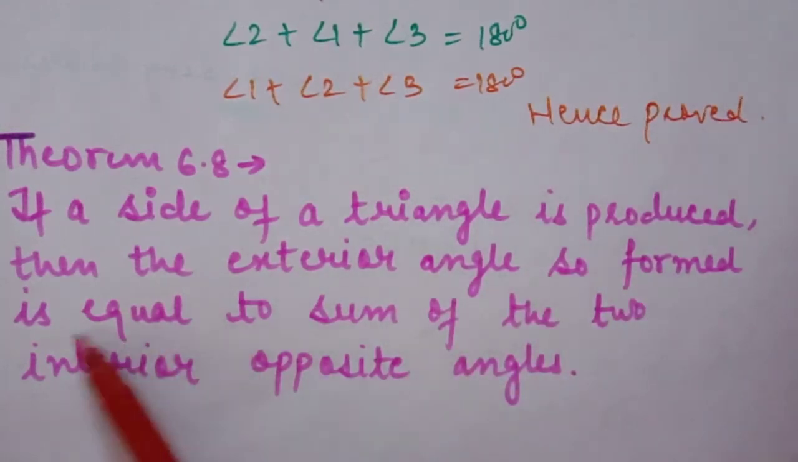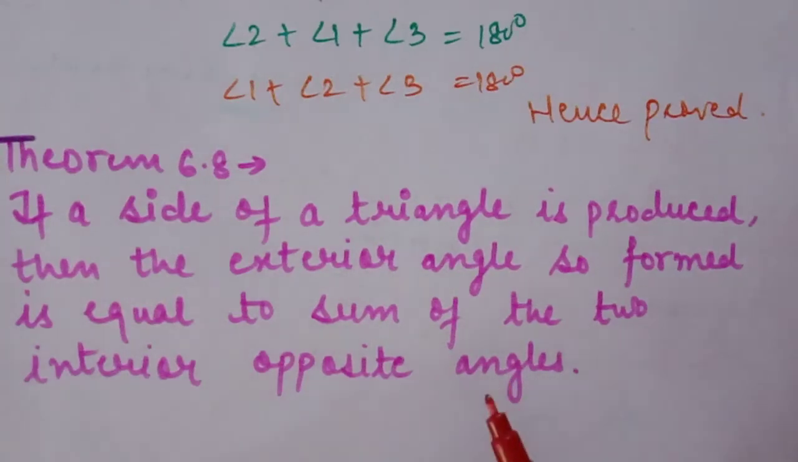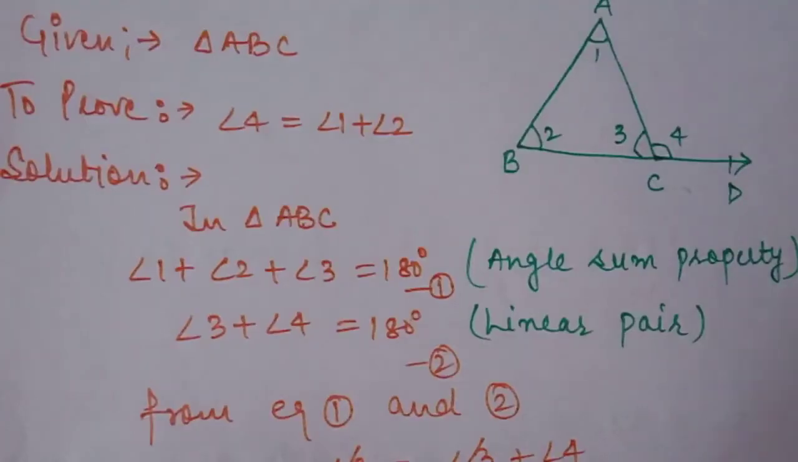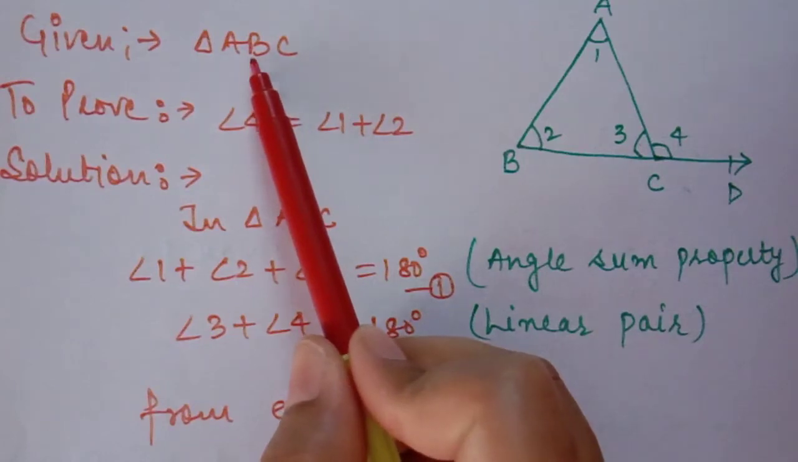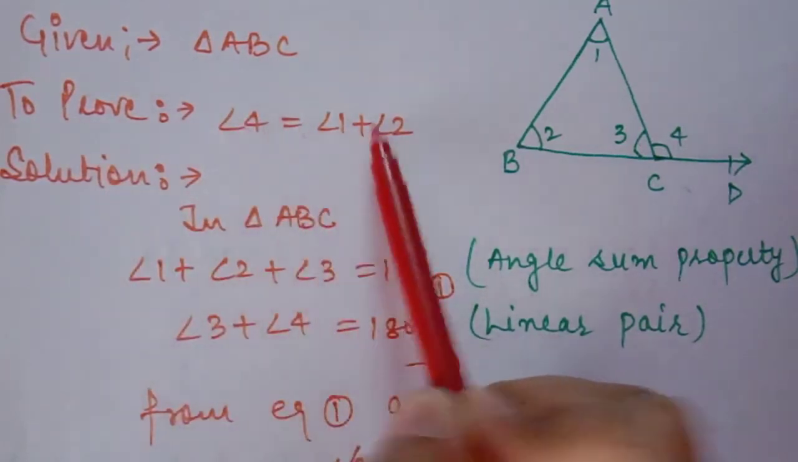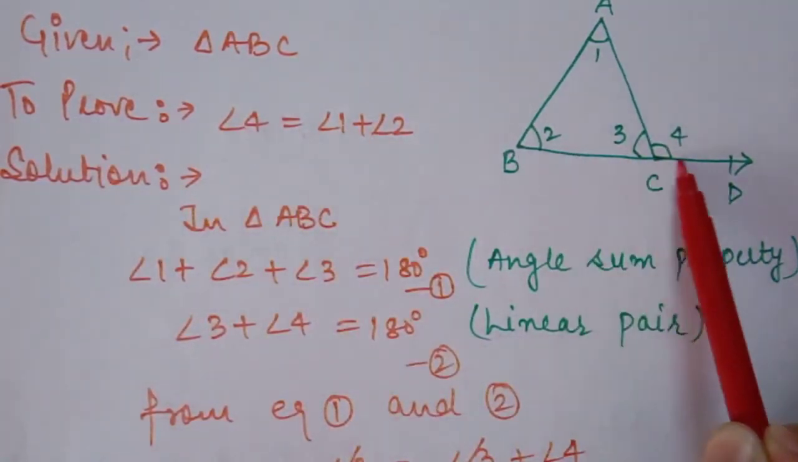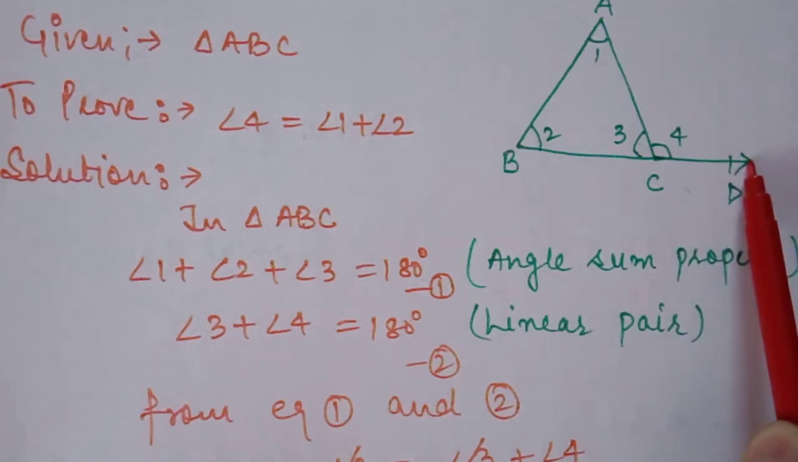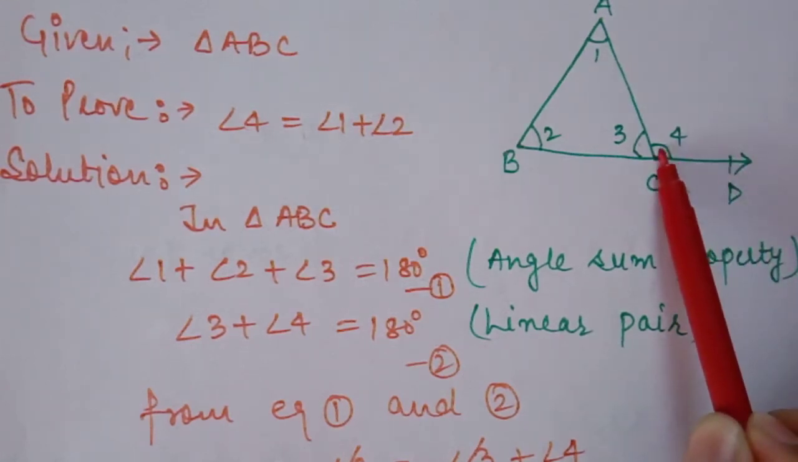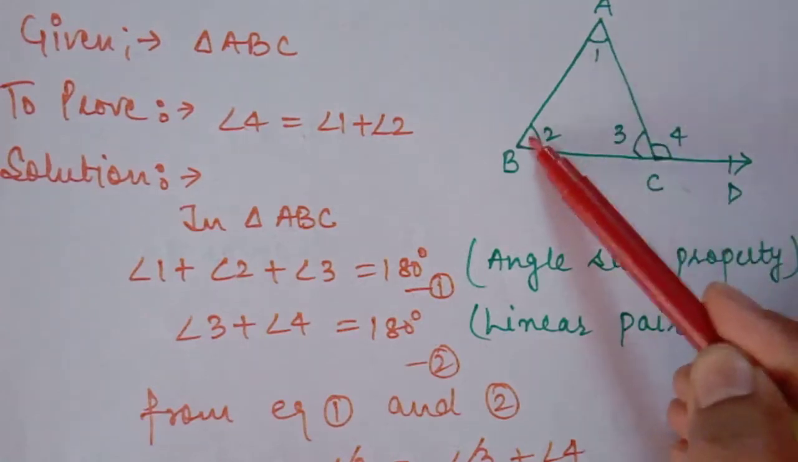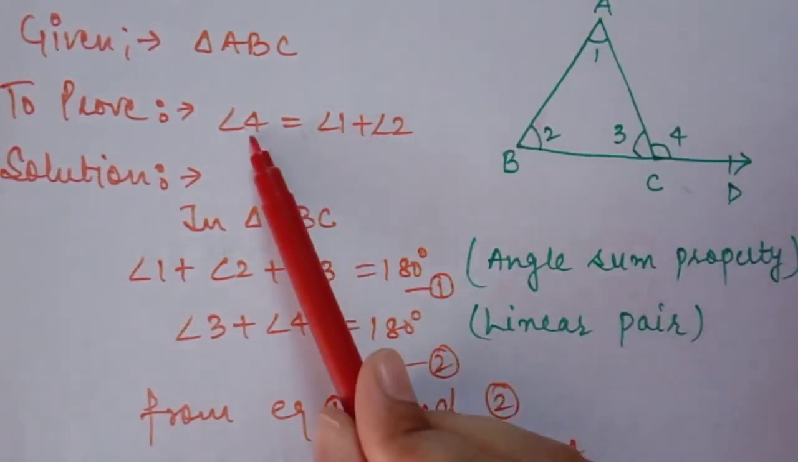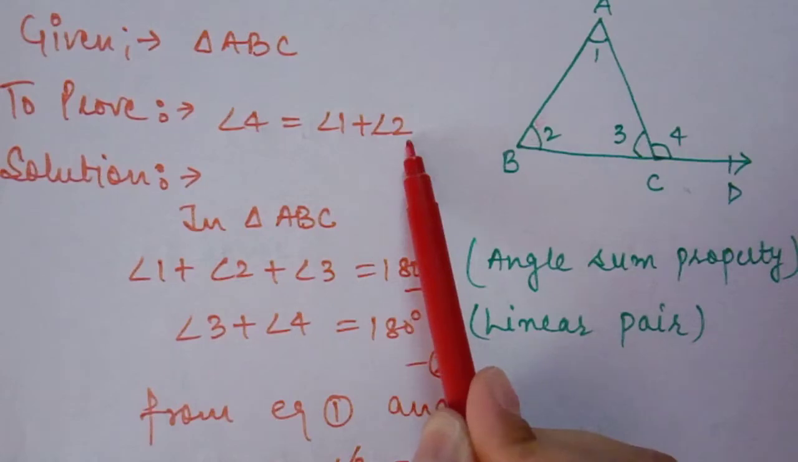Next, theorem 6.8 is: if a side of a triangle is produced, then the exterior angle so formed is equal to the sum of two interior opposite angles. It means we have to prove that the exterior angle is equal to the sum of two interior opposite angles. This is your solution. What is given? A triangle ABC. We have to prove that if we produce a side of the triangle, then the exterior angle, angle 4, is equal to the sum of two interior opposite angles. It means we have to prove that angle 4 is equal to 1 plus 2.